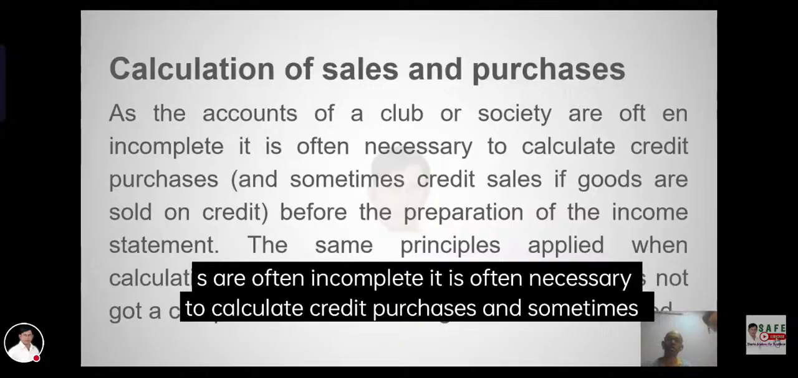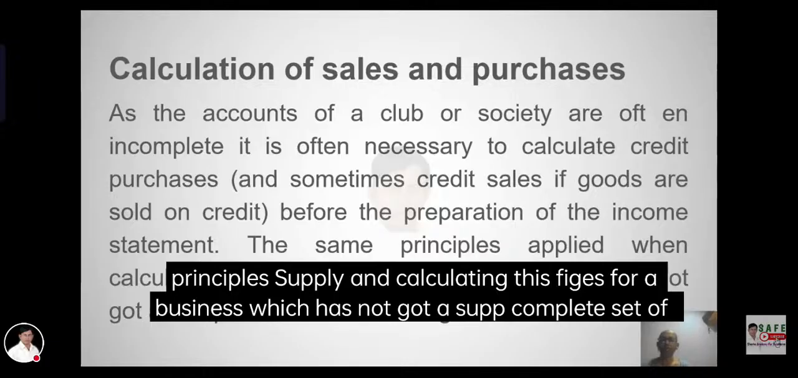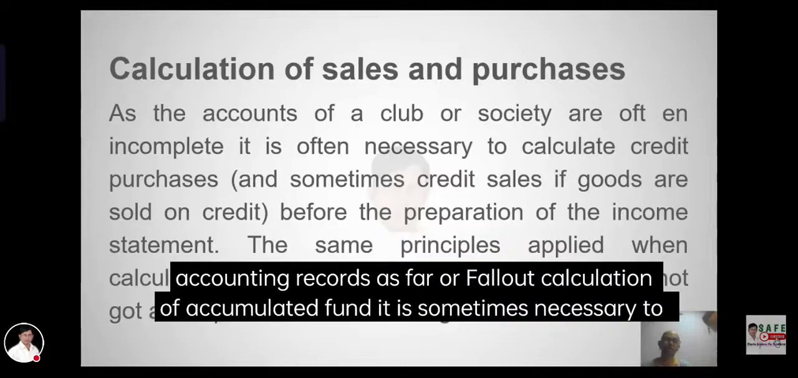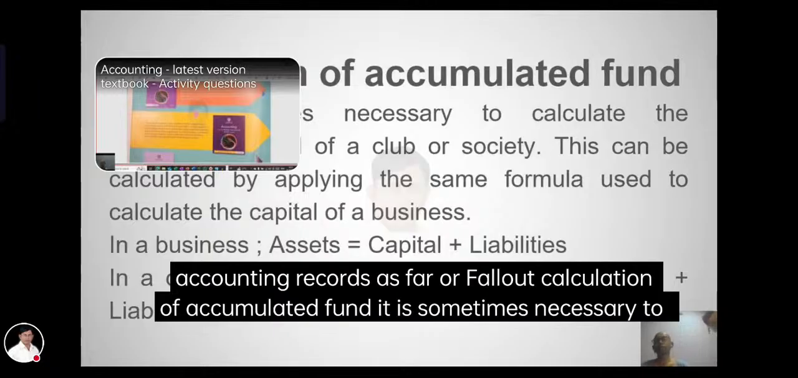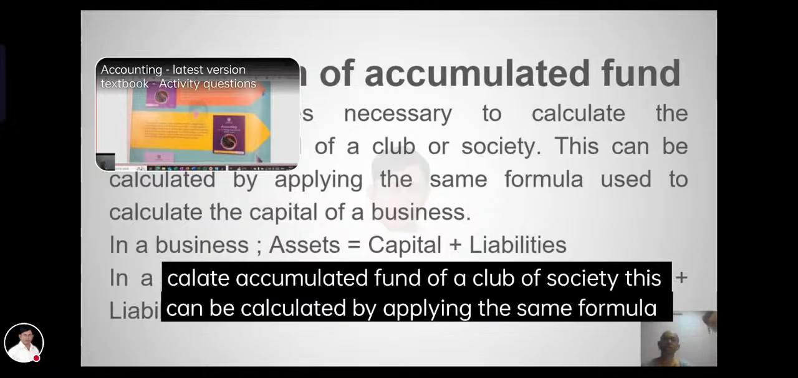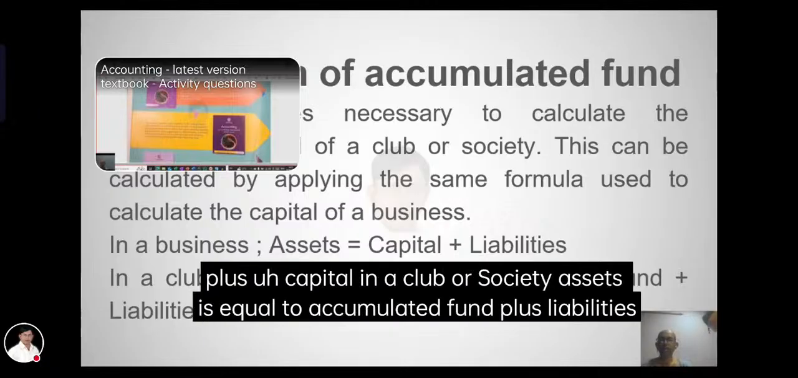As the accounts of clubs or societies are often incomplete, it is often necessary to calculate credit purchases and sometimes credit sales also. Before the preparation of the income statement, the same principles apply in calculating these figures as for the complete set of accounting records. It is also sometimes necessary to calculate the accumulated fund of the club or society. This can be calculated by applying the same formula as for capital in a business: assets less liabilities.